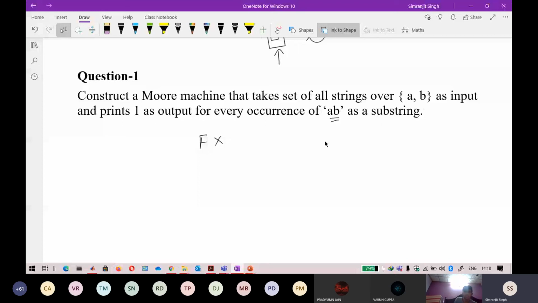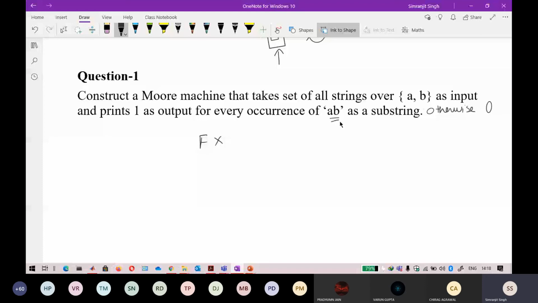The question is a little incomplete, so I will write otherwise 0. Now it is complete. Whenever you get ab while parsing the string, you output 1. Everything else is output as 0.